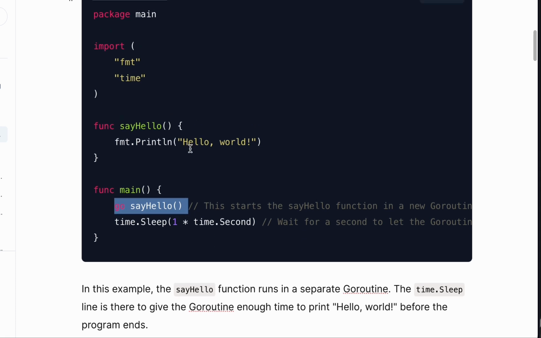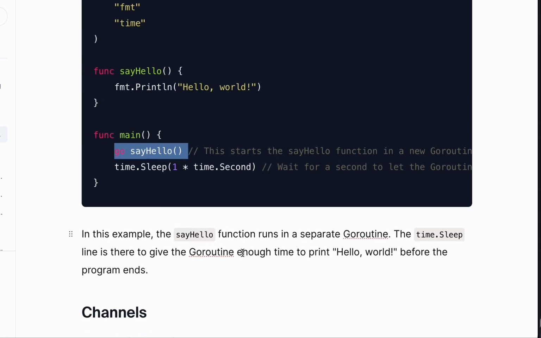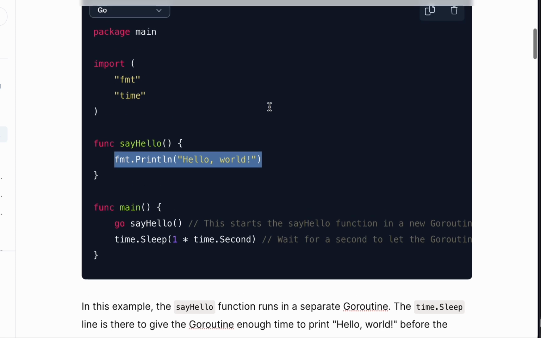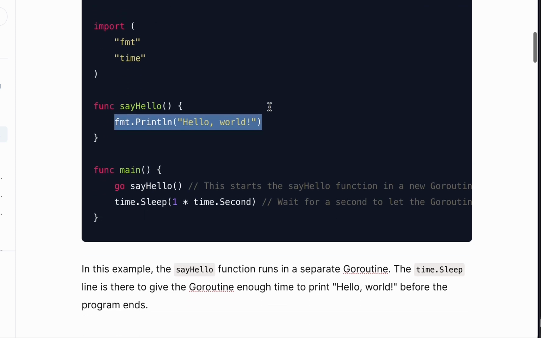By the time you run this, you discover that this whole program is going to run simultaneously. In this example, the sayHello function runs in a separate goroutine. The time.Sleep line is there to give the goroutine enough time to print hello world before the program ends. We sleep the process for 1 second so that it waits and the hello world is printed. If you copy this code and run it, you are going to see how it works.